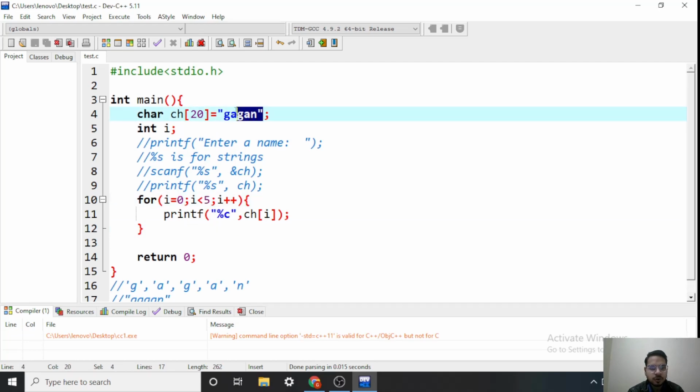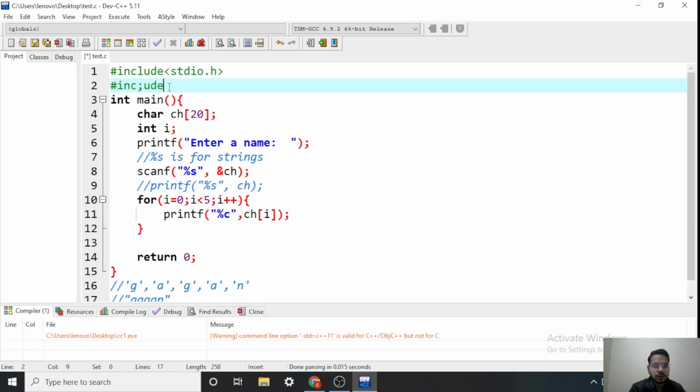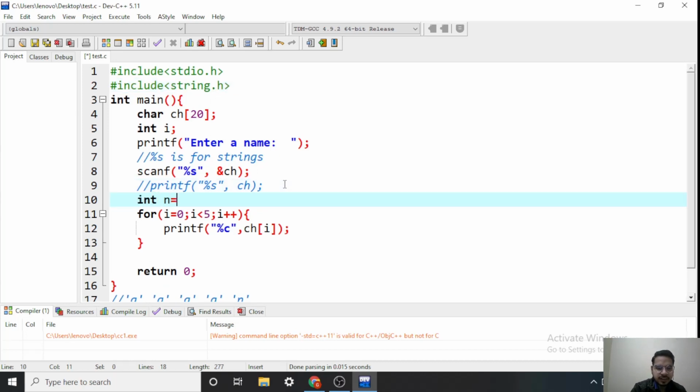But what if we go back to our original code, where we are taking input from the user. Now I want to know how many characters the user will enter, like what will be the length of the string. So I cannot just simply put 5 here. For that I will use a function of a string. This time we are going to need another header file and it is string.h. Why have I included this header file? Because I need a function which is defined under this header file. And that function is strlen.